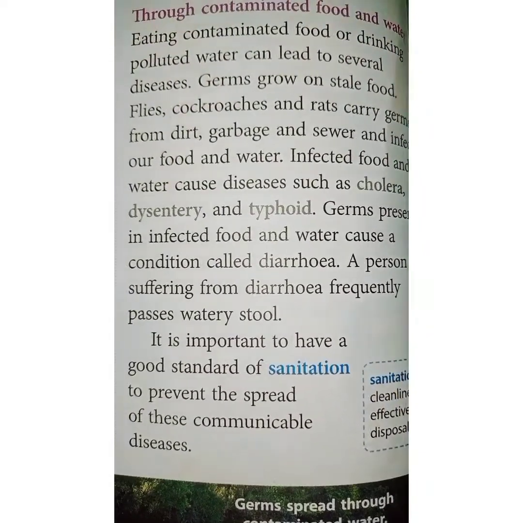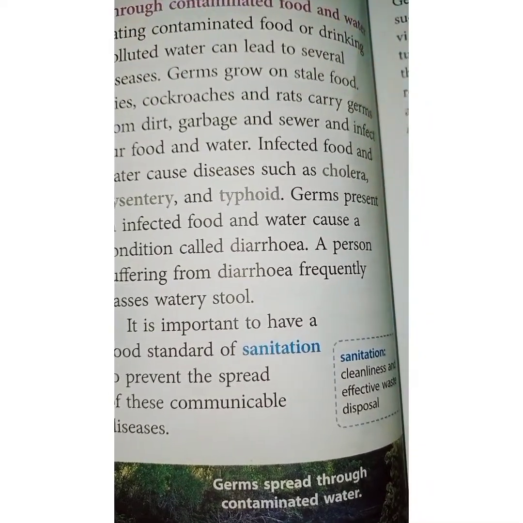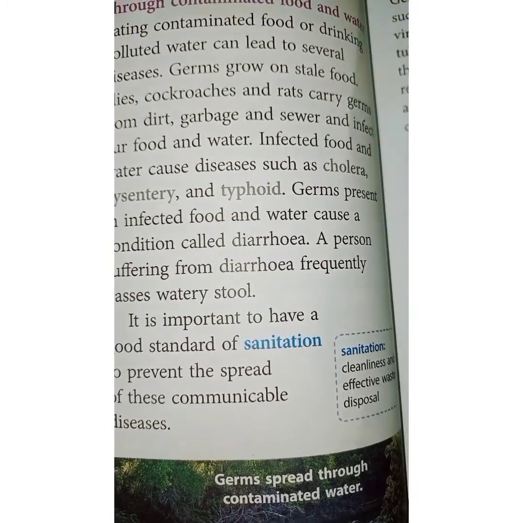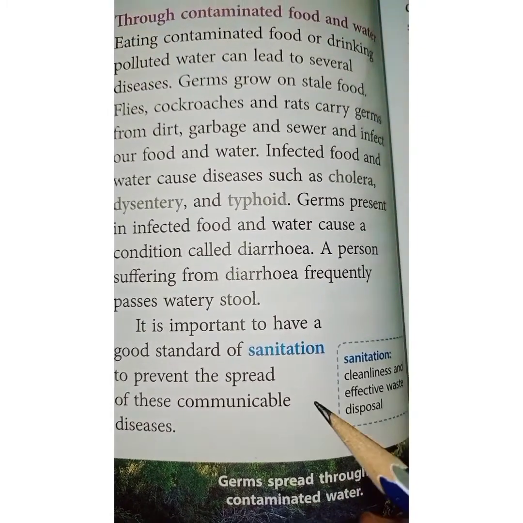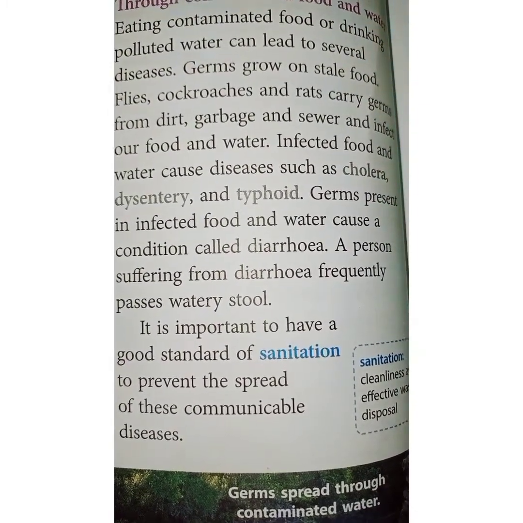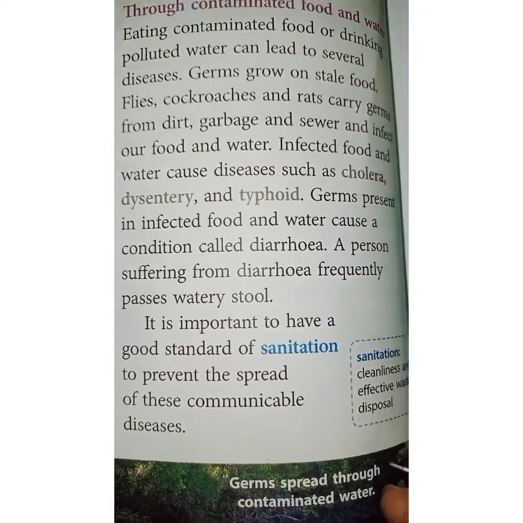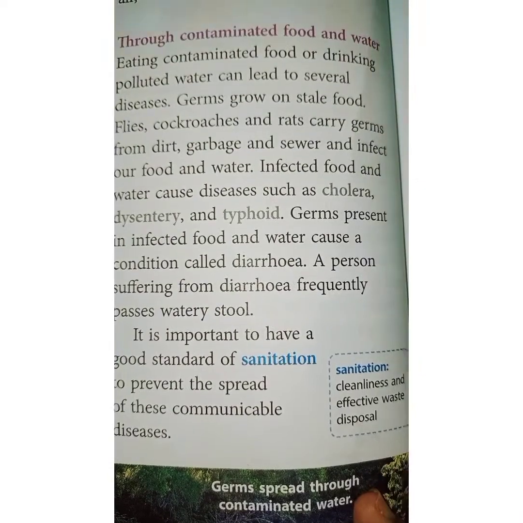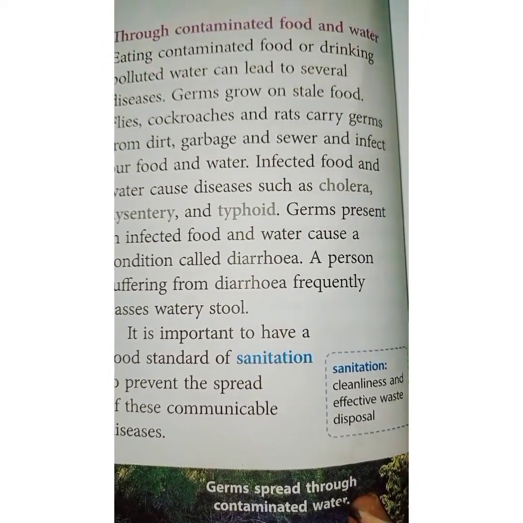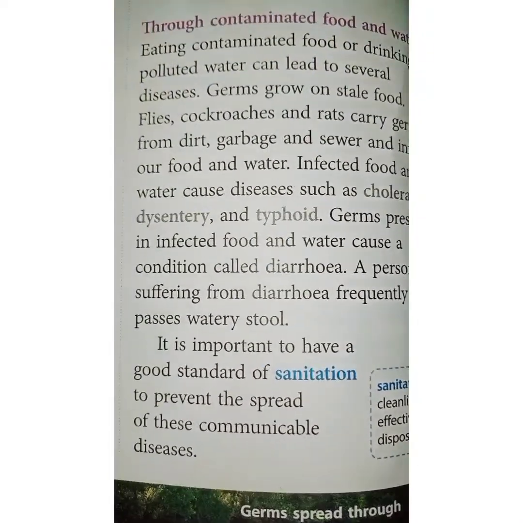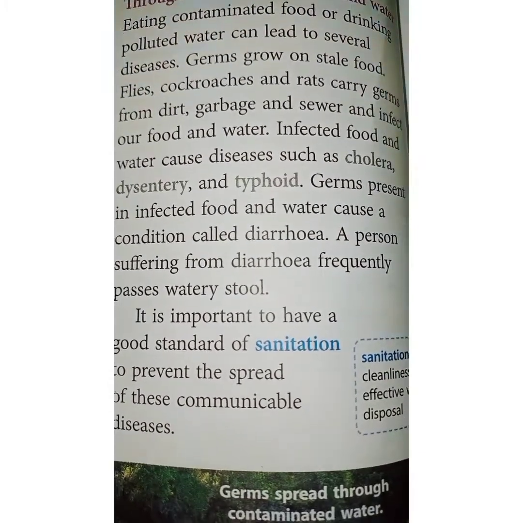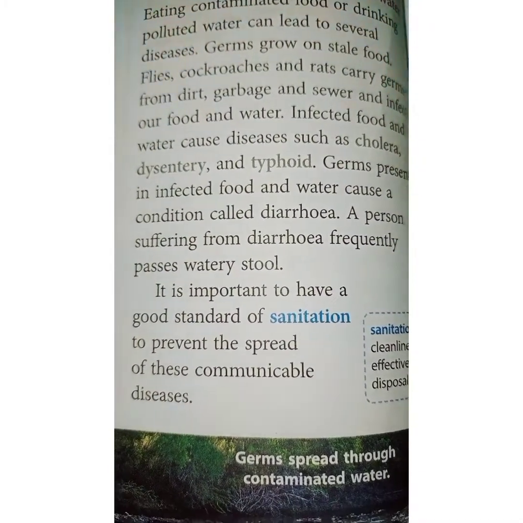As we know, we say that a person is suffering from food poisoning if the person is vomiting or having loose motions or watery stool. At that moment we say the person has gone through food poisoning, and that condition is known as diarrhea.